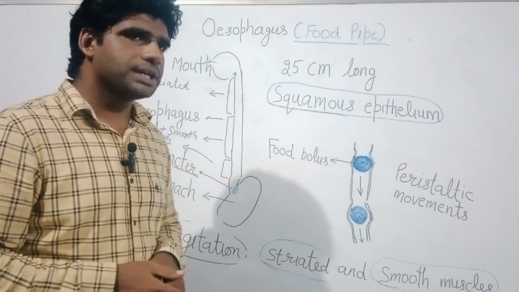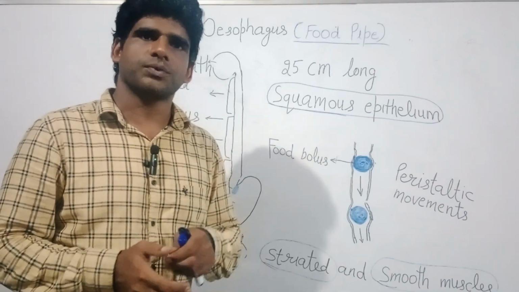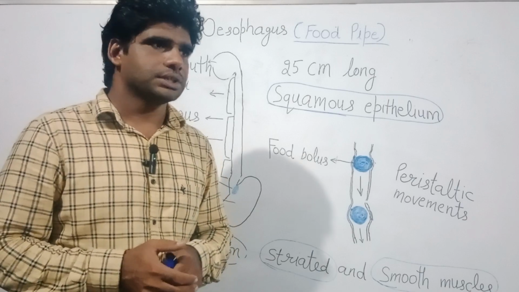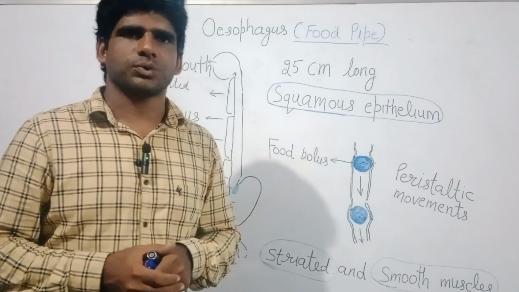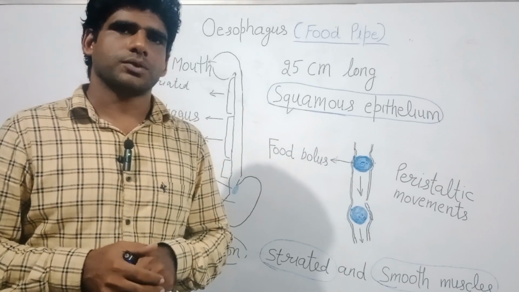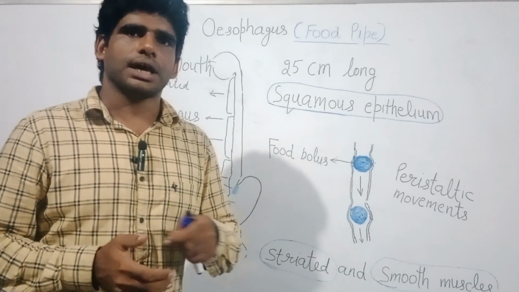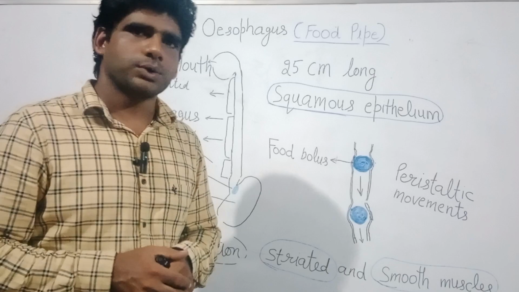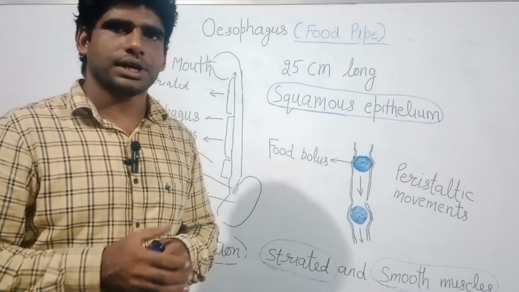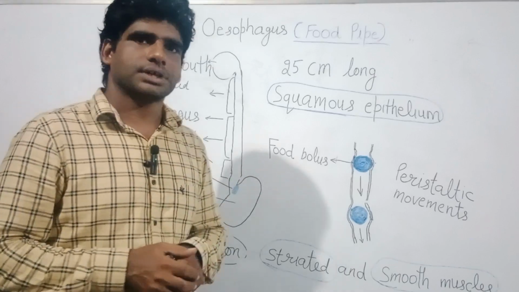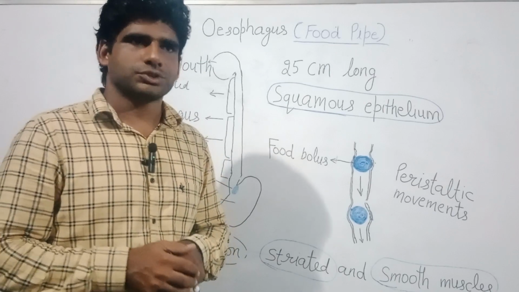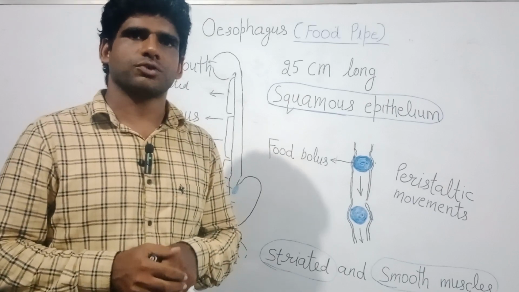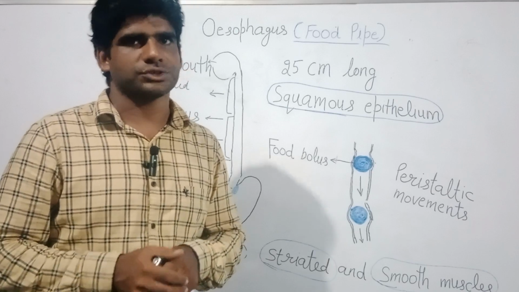Also, if we stand in an inverted posture, with our head downward and legs upward, we can still swallow food from mouth to stomach in an upward direction. From this discussion, it is clear that there is a specific role of the esophagus in transportation of food from mouth to the stomach.